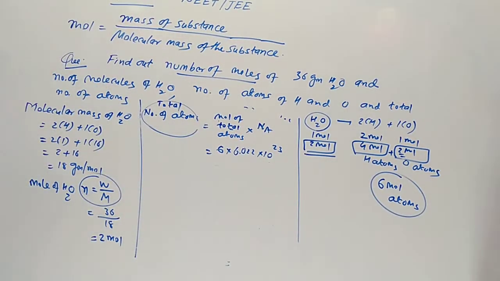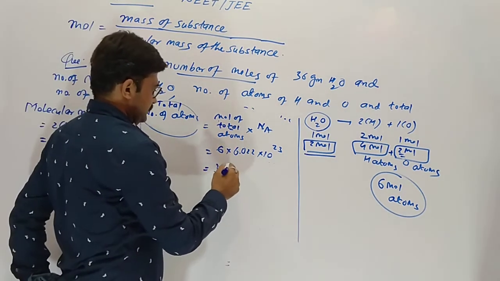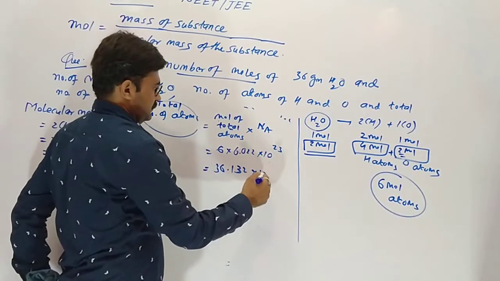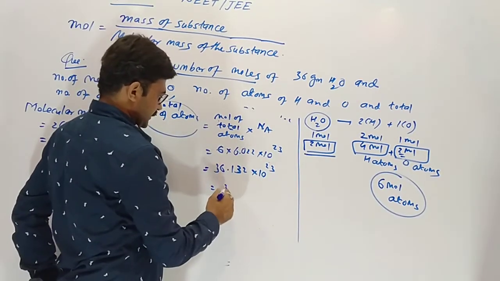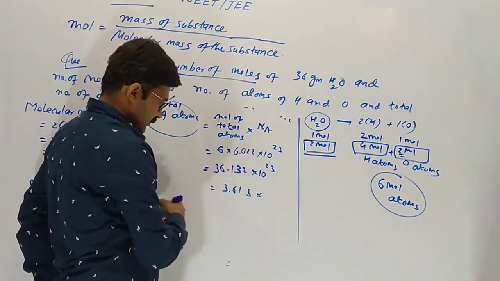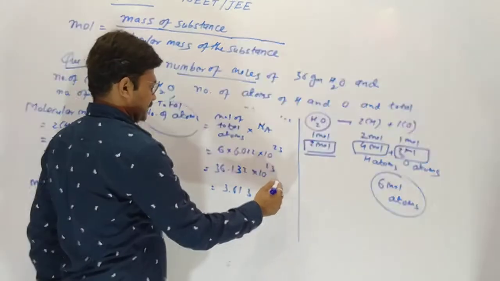So 6 into 6.022 gives 36.132. Here the decimal point moves one place to the left, so the exponent increases.